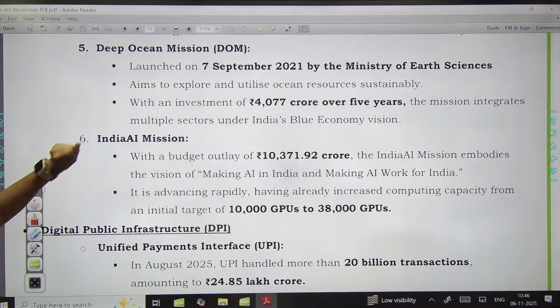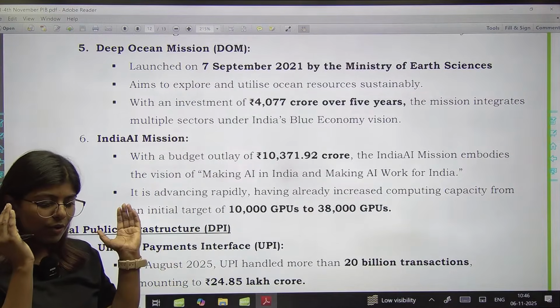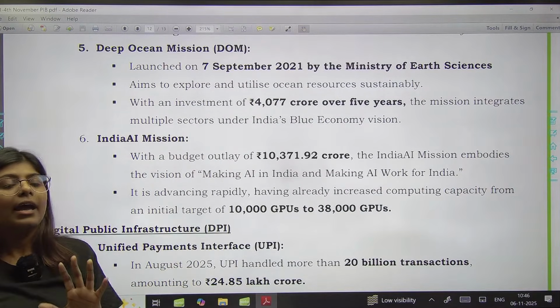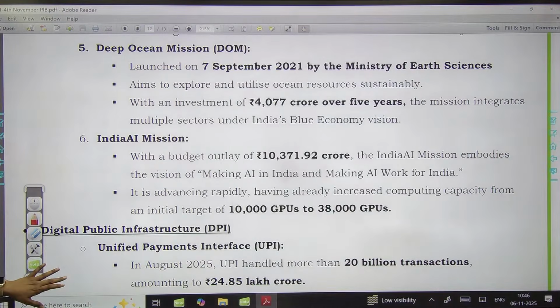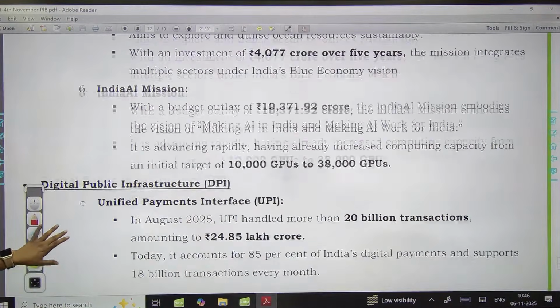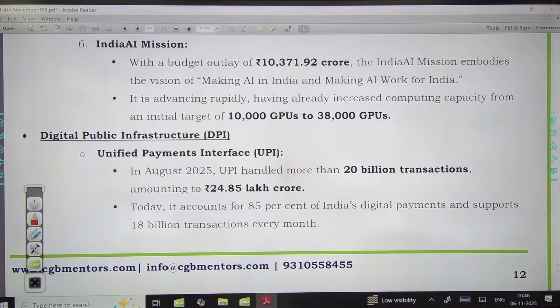Then Deep Ocean Mission, 7 September 2021 में Ministry of Earth Sciences ने launch किया था 5 सालों के लिए. Again idea क्या है, blue economy को पहले तो समझना and then उसका exploration करना and resources का extraction करना without harming the marine ecosystem. And India AI mission, again very important mission, जहाँ पे 10,000 जो graphical processing units थे, उनको develop करने की बात की थी. Initial target ये था. Now we have 38,000 GPUs.